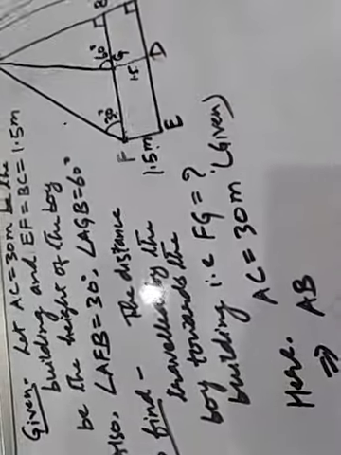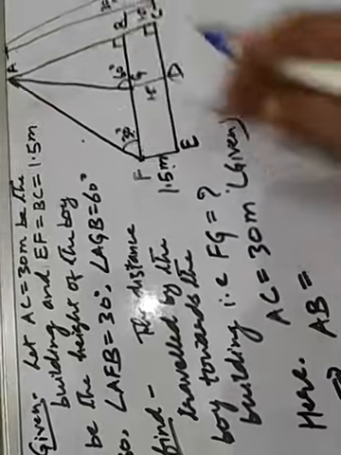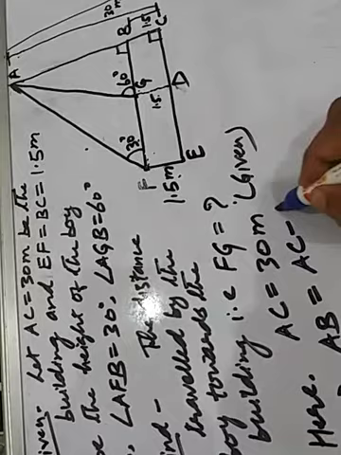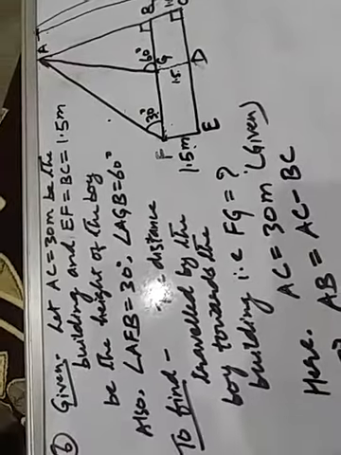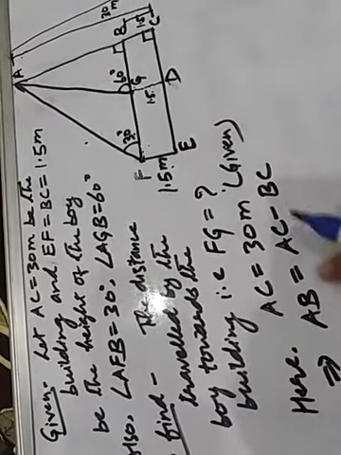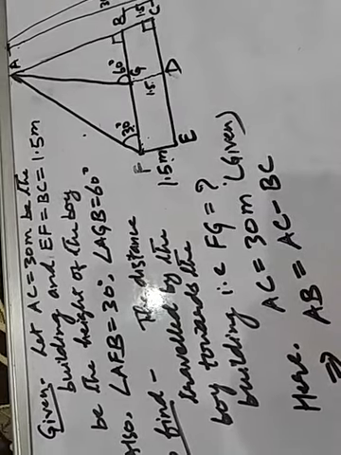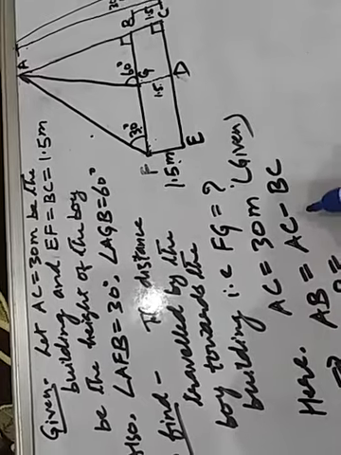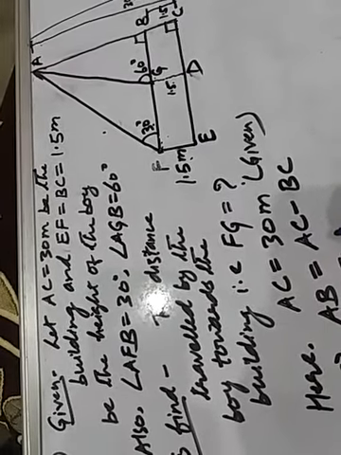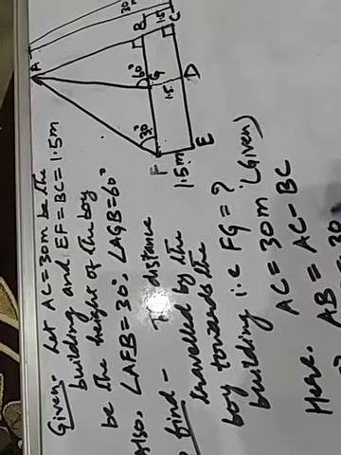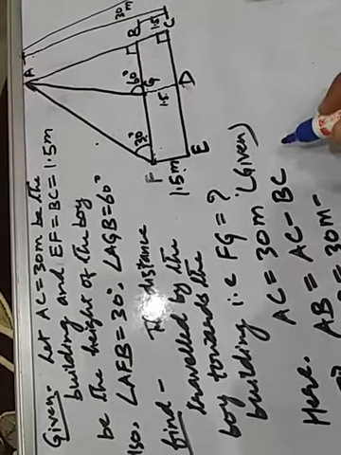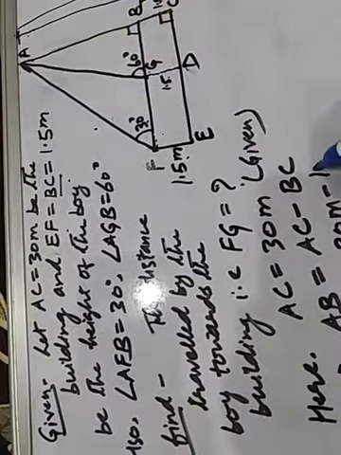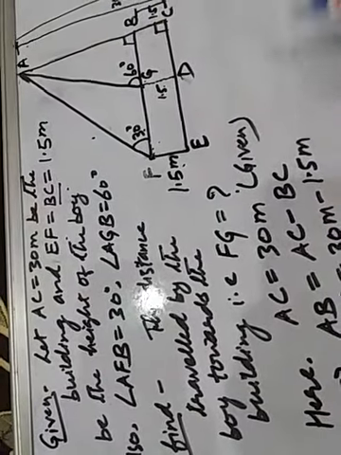Okay. So here this implies that AB equal to AC minus BC. AB equal to 30 meter minus BC. BC, it is given EF equal to BC equal to 1.5 meter.